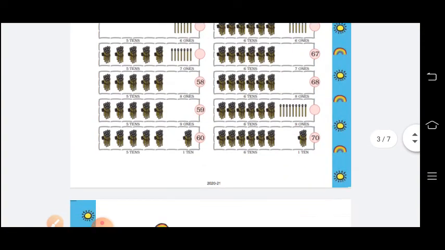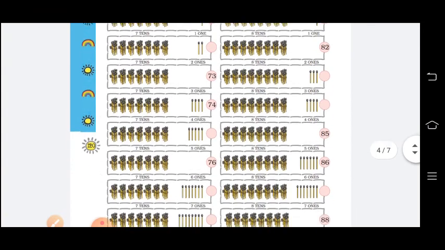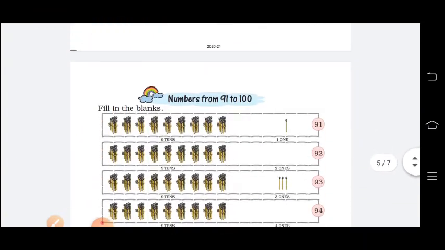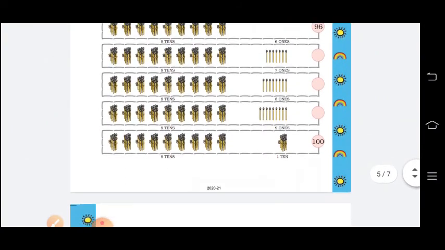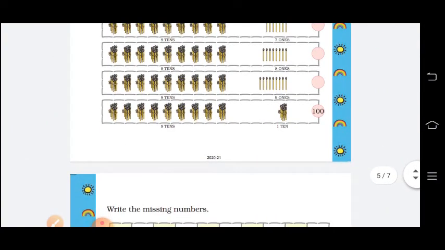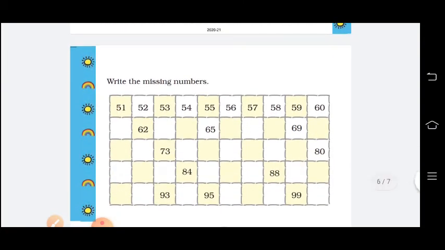Okay, so next 71 to 90. Okay, then 91 to 100. So somewhere you have to draw, somewhere you have to write only the number. So this neatly you will do in the textbook itself, and no need to send in the group. Okay, and now you should complete this box.